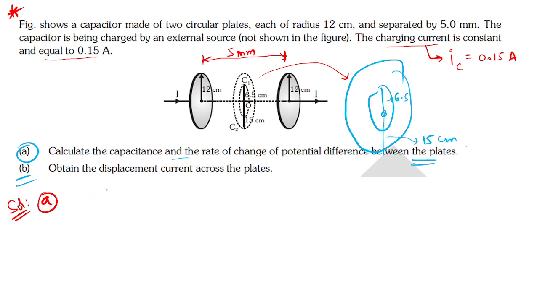Can you calculate capacitance first? Capacitance C is equal to A epsilon naught divided by D. Yes or no? We know that 1 by 4 pi epsilon naught is nothing but 9 into 10 power 9. So what is the formula for epsilon naught here? Epsilon naught value I'll give you. I'll provide the epsilon naught value.